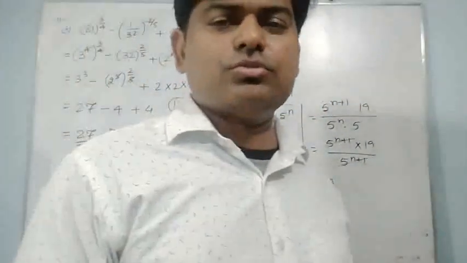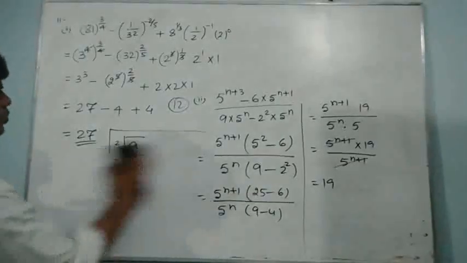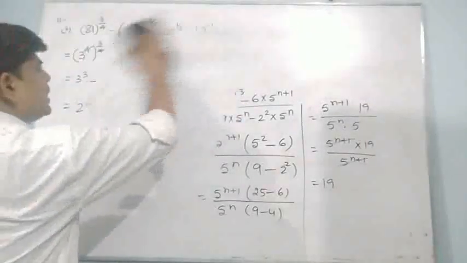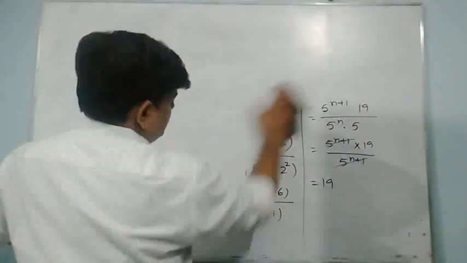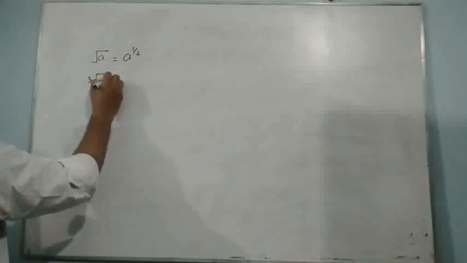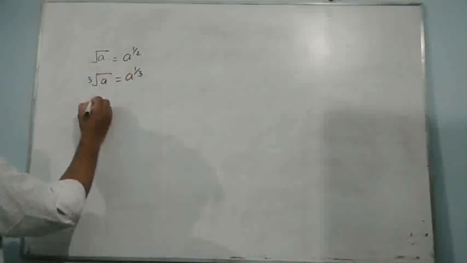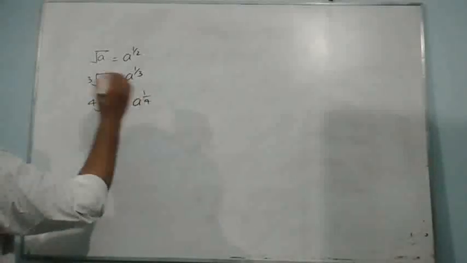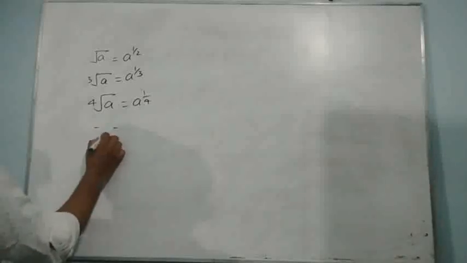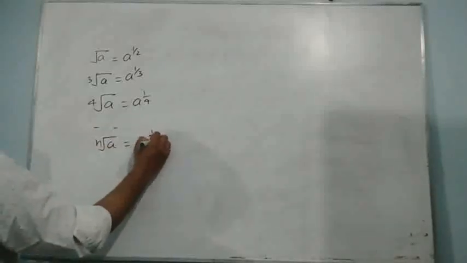And I would like to do one thing. But before that, one more thing I want to tell you, which will be a little bit useful in such type of question. And this is an important point for you, you should keep in your mind. Suppose that I am having somewhere the square root of a, it means a to the power 1 upon 2. The cube root of a means a to the power 1 upon 3. If I am having the fourth root of a, it means a to the power 1 upon 4. If I am having the nth root of a, it means a to the power 1 upon n.